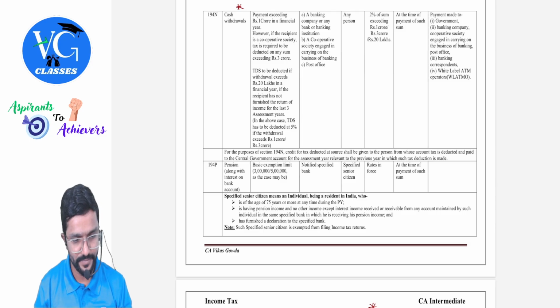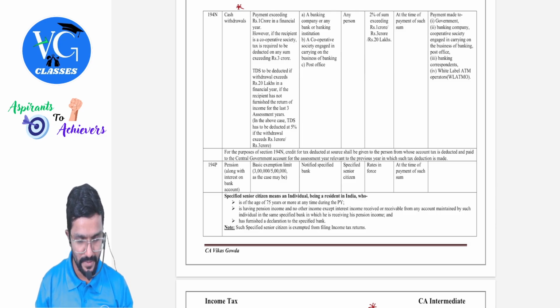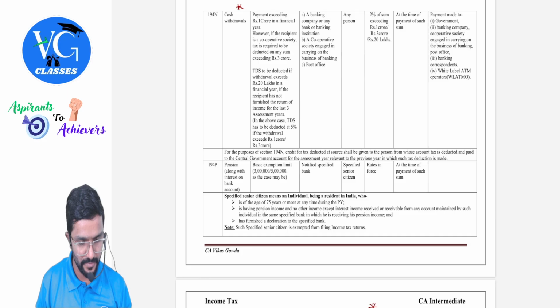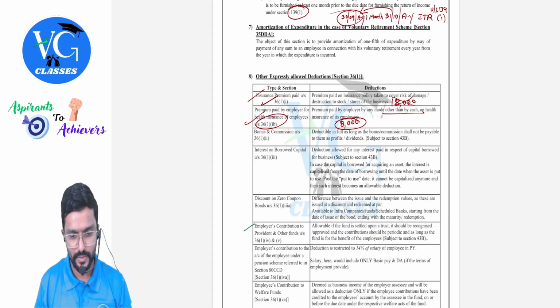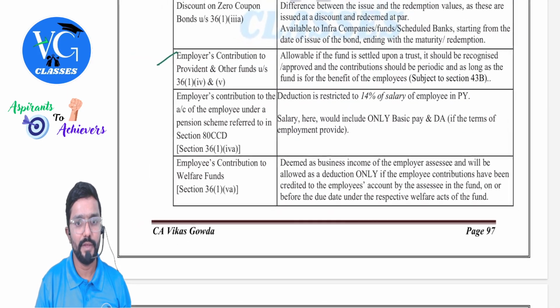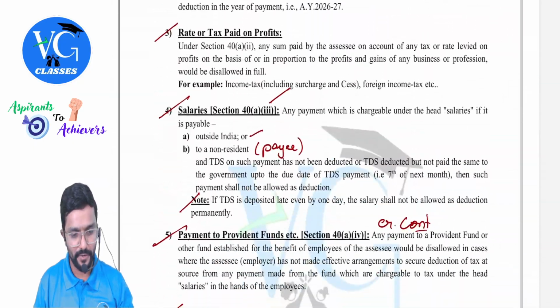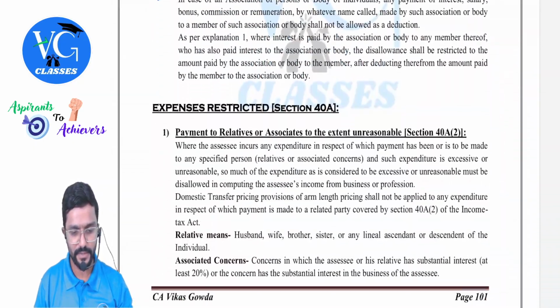I will show you. One second. PGBP heading. I have already shown the provisions under section 36(1), which is talking about 14% of salary. So see here, we have already shown this 14% of salary is allowed, but as per section 40A(9), what is it telling, sir?